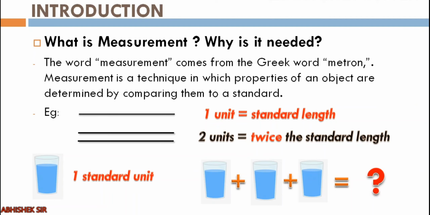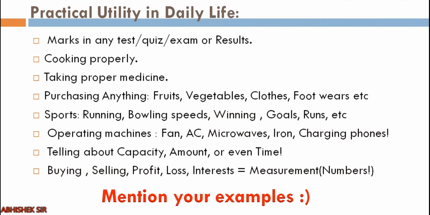Second example, 1 glass, I have taken as 1 standard unit. So what will be 1, 2 and 3 glasses? I have put a question mark. And the answer is very obvious. If one glass is 1 standard unit, 3 glasses means 3 times the standard unit. That means 3 units. Whether it is marks of any test, quiz or exam or result, just now you have given a test or quiz of chapter 1, you got some marks, and those marks will determine how much you were able to give the correct answer.